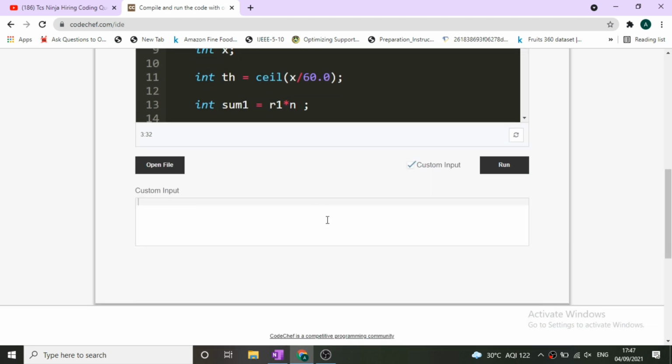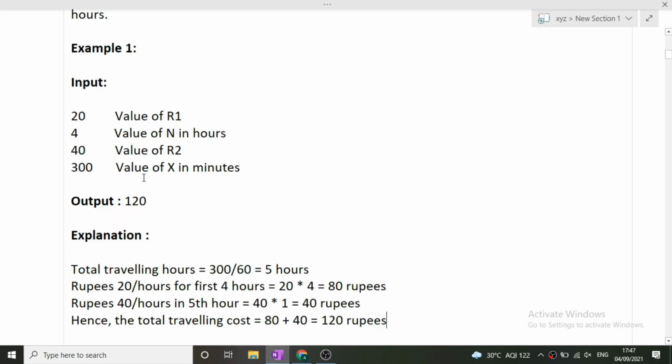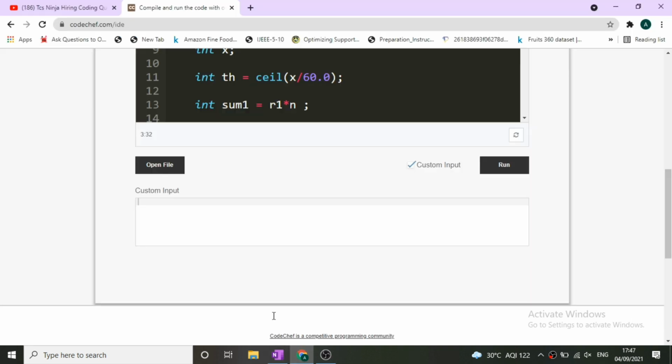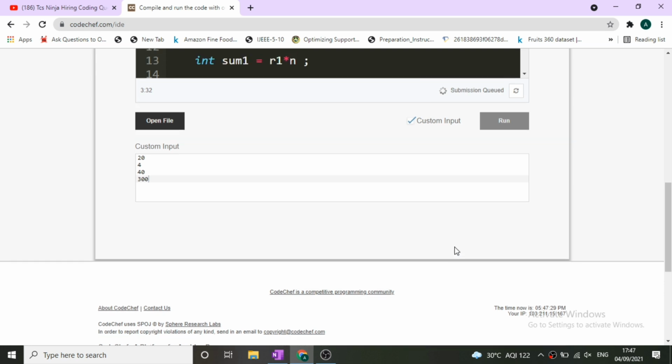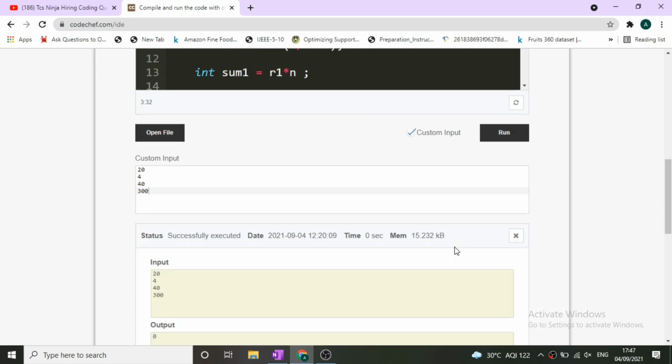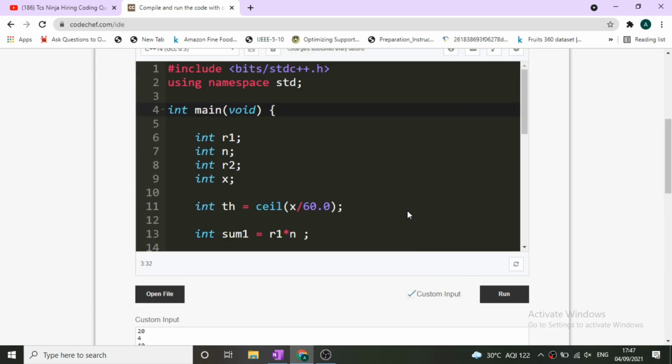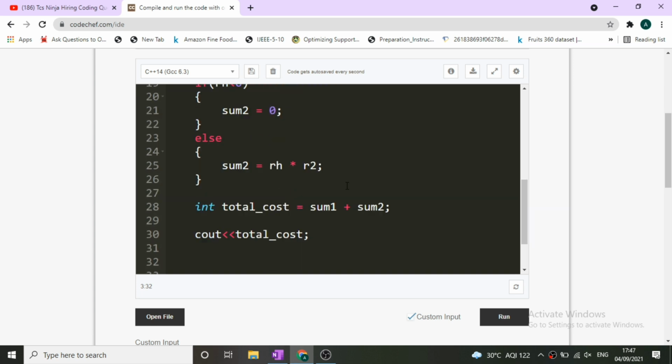The first test case is given in the question only, that is 24, 40 and 300. Let's see what it gives. It should give us 120 as our answer. Let's see if there are no errors present. So it is outputting 0.